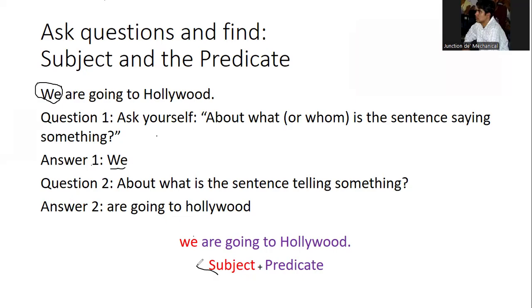So we is our subject. And about what is the sentence telling? What are we going to do? What action? That we are going to Hollywood. So are going to Hollywood is our predicate. So simply by asking questions, we can find out which is our subject part and which is our predicate part.